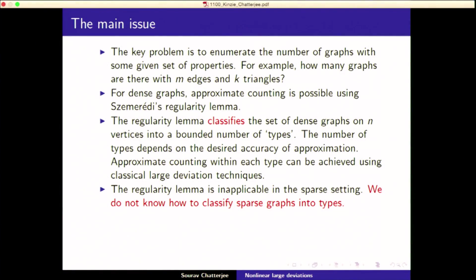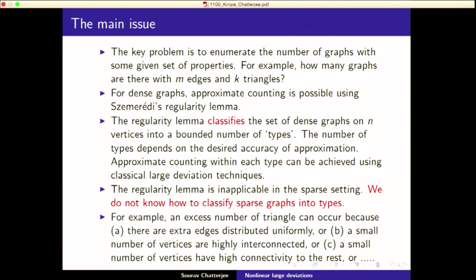So the regularity lemma is inapplicable in the sparse setting. We do not know how to classify sparse graphs into types. What this means is that, for instance, an excess number of triangles in a sparse graph can occur because there are extra edges that are distributed uniformly, or a small number of vertices that are highly interconnected, or a small number of vertices that have high connectivity to the rest. And these small things can happen in very tiny regions in sparse graphs.